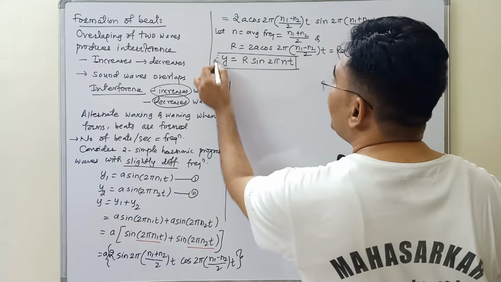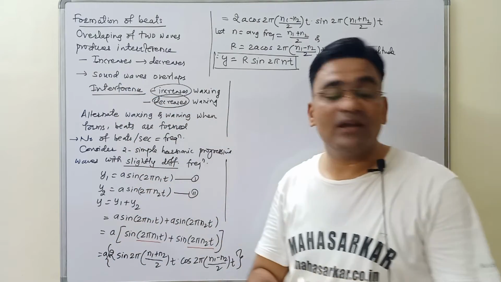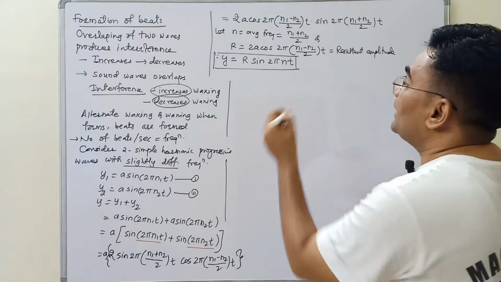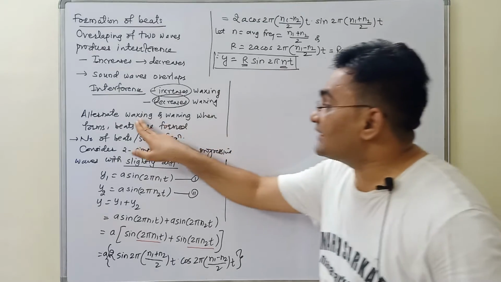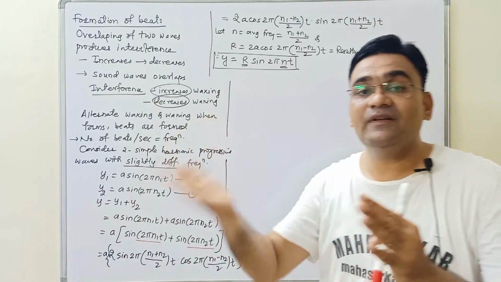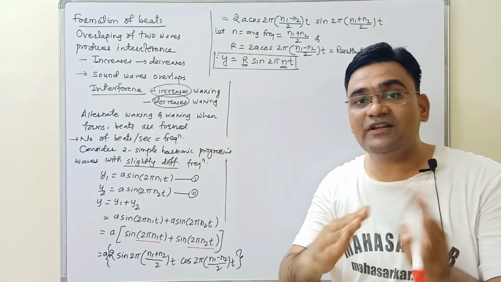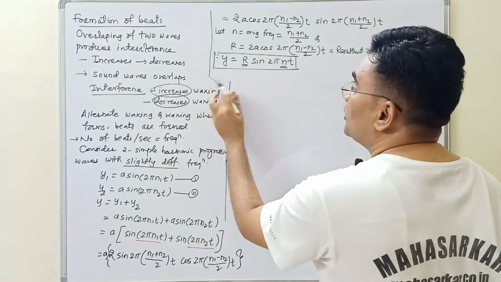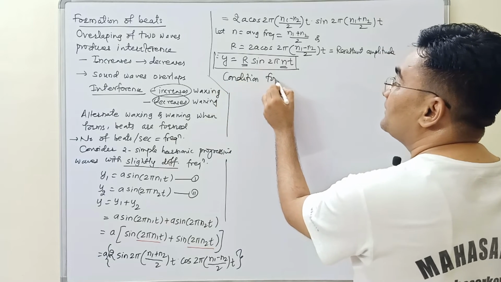So we can conclude that when two sound waves of slightly different frequencies overlap, the resultant wave is also a simple harmonic progressive wave, where R is the resultant amplitude and n is the average frequency. When waxing occurs, the sound will be maximum as the resultant intensity is added up. When waning occurs, the sound will be minimum as the resultant intensity is subtracted or opposed. So now we are going to find the conditions for waxing and waning. Let's find the first condition, the condition for waxing.